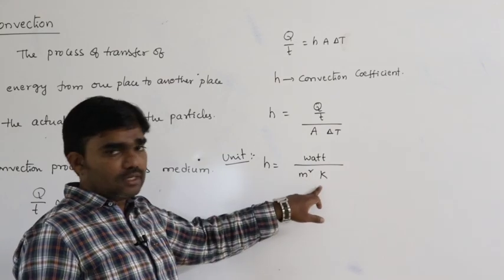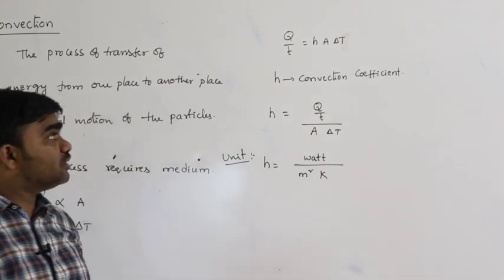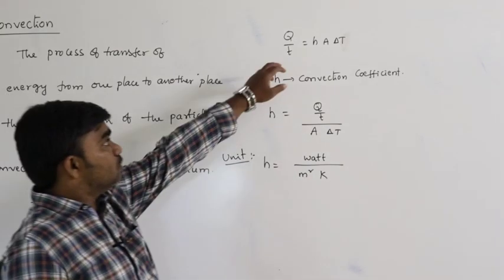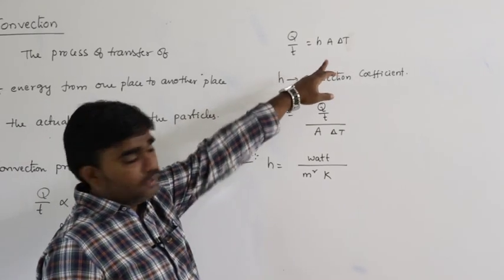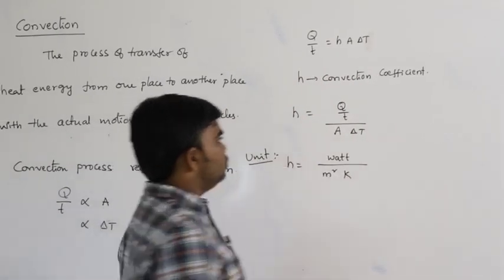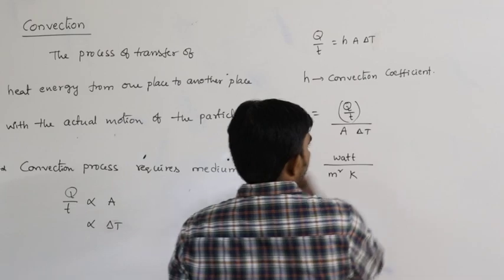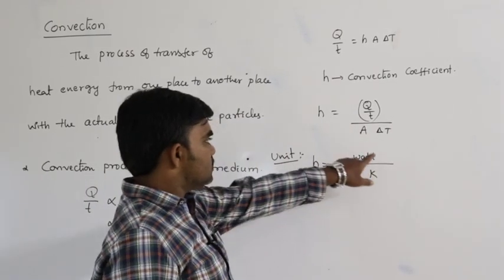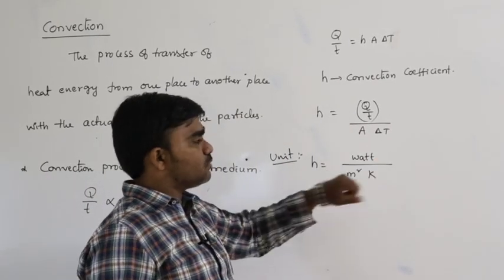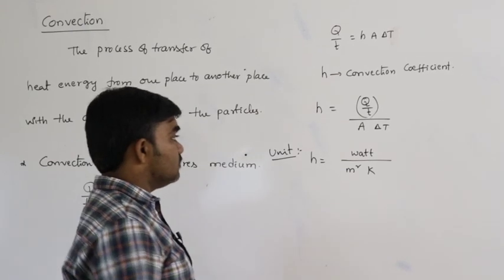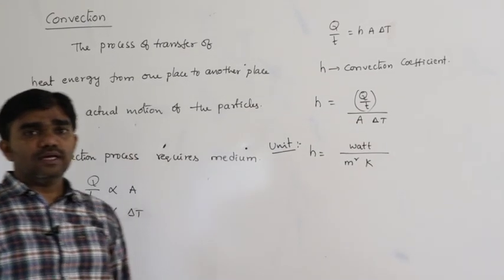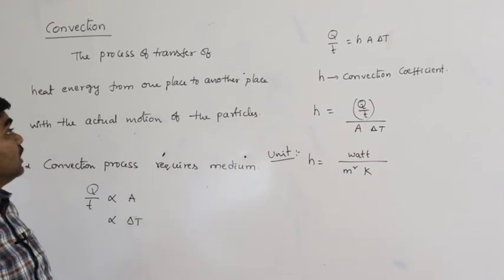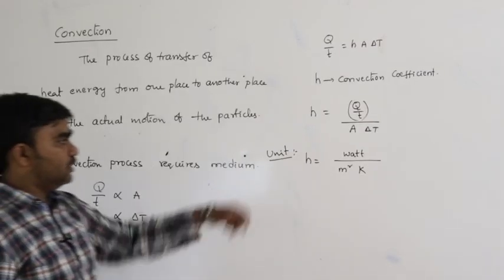This is the unit of convection coefficient. So Q by T is equal to H A delta T, and H is equal to Q by T divided by A delta T. So this is the convection coefficient and its unit.